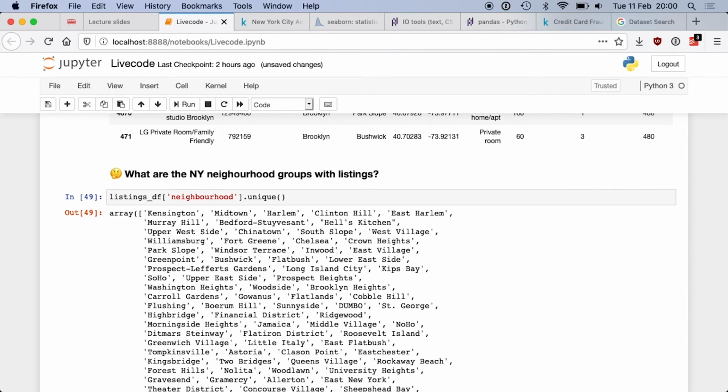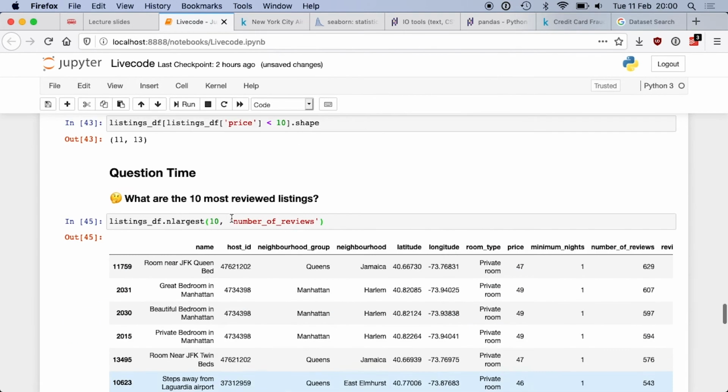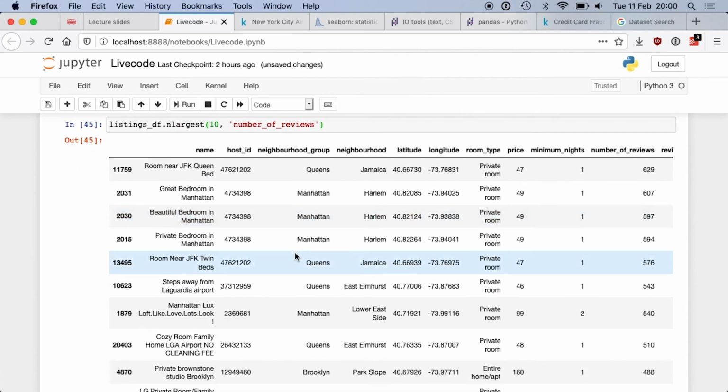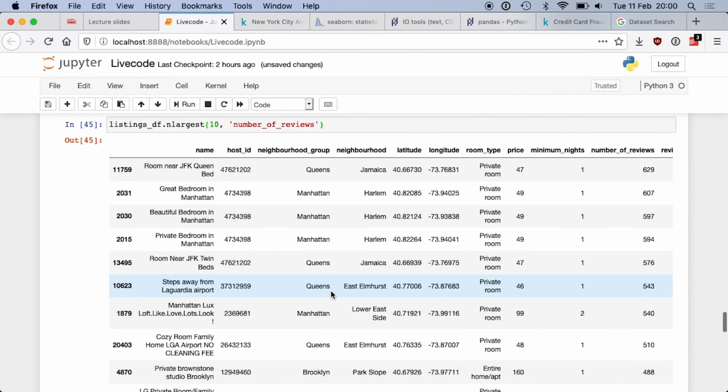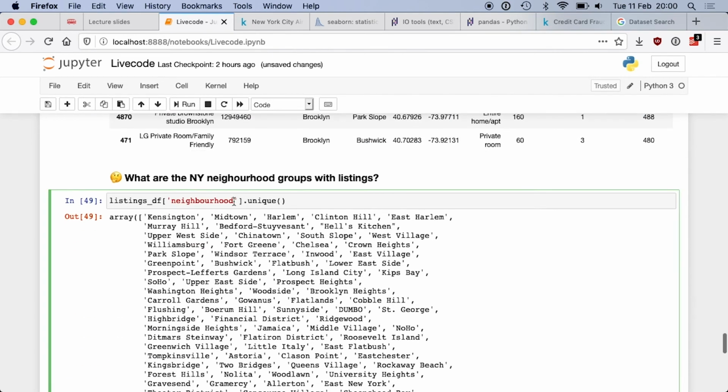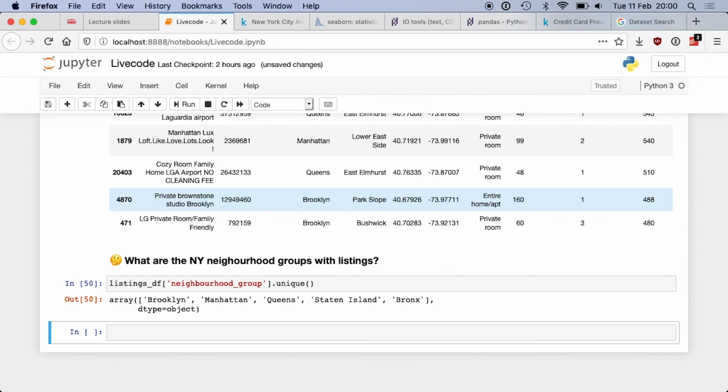Unless you are actually a New Yorker and you know all of them. But I'm not. Which other column can you use for that technique? The room type. And yeah, that's it. And maybe also the calculated host listing count, I don't know, or the minimum nights could be used for that, because it's just integer. Anyway, so that's the answer to the question.